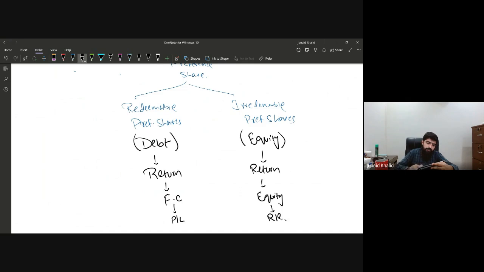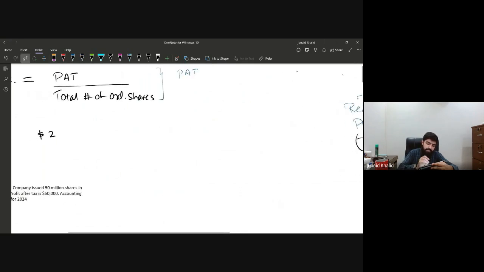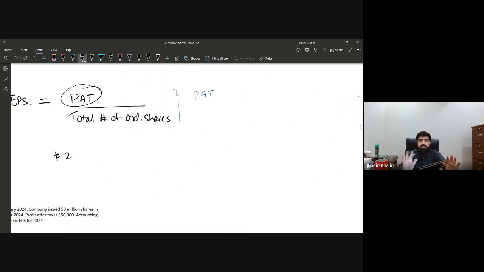So while we have calculated the profit after tax, it is quite obvious that the return or the interest on the redeemable preference shares has already been deducted. But from here, the dividend or the return given on the irredeemable preference shares has not yet been deducted. So what we are going to do is profit after tax minus preference dividend.